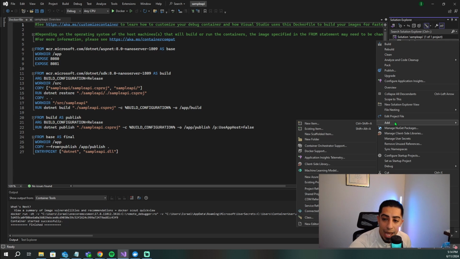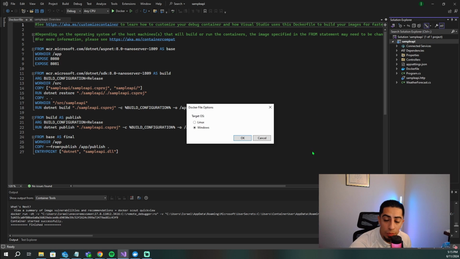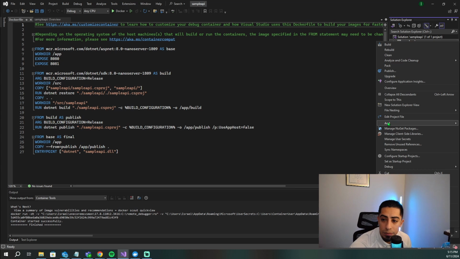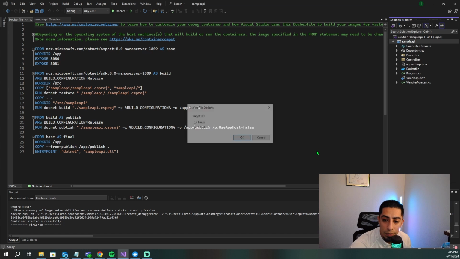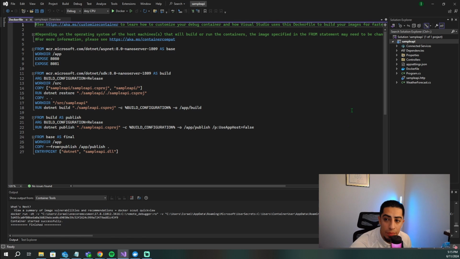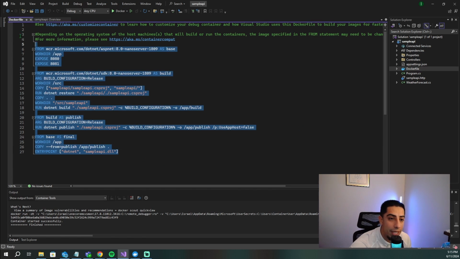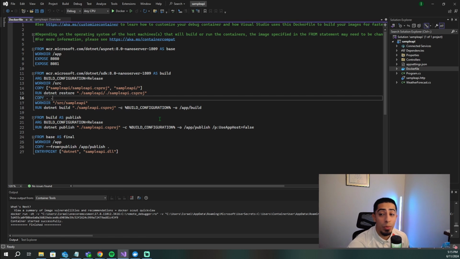You would go down to add. You would then come down to Docker support. So you would do, again, add, Docker support, and then you would just select Linux or Windows, and you would press OK. And then it would create you this file right here. But since we already have it, it's not going to create it, but that's how you would add it in if you already have a project created.